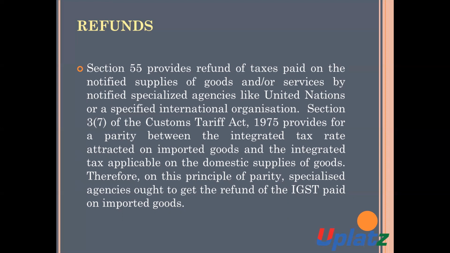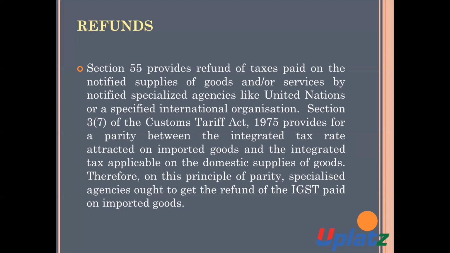Section 55 provides a refund of tax which is paid on the notified supply of goods, notified supply of service or both by the specialized agency like the United Nations or the specified international organization.